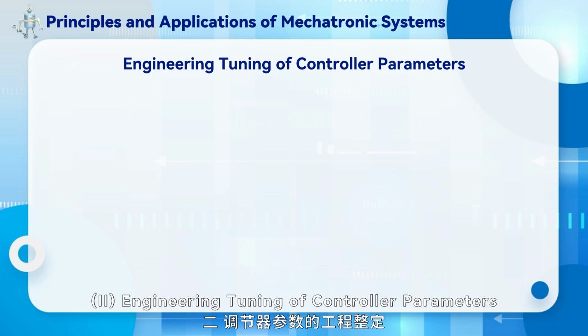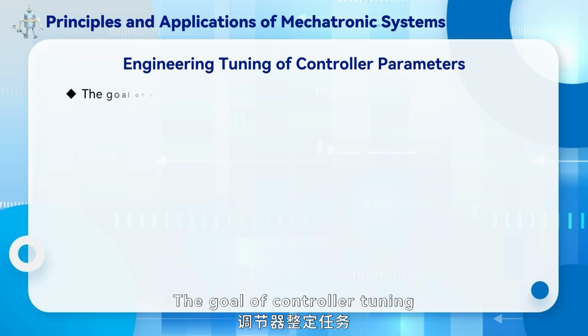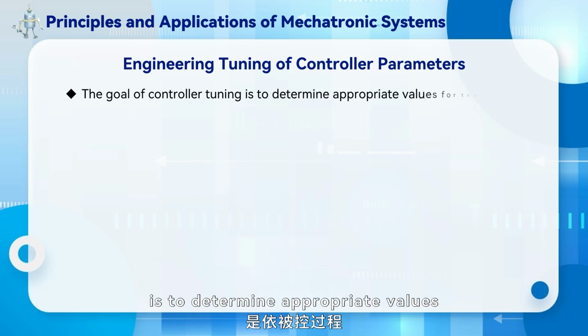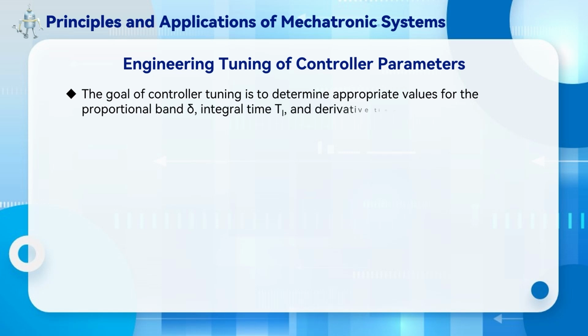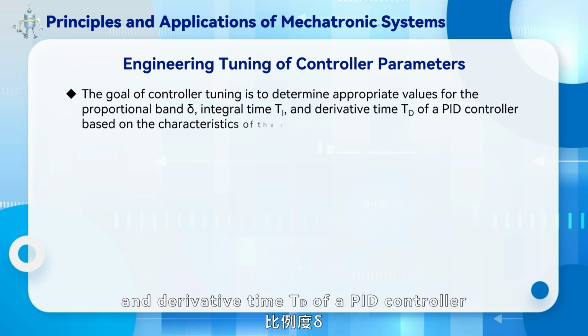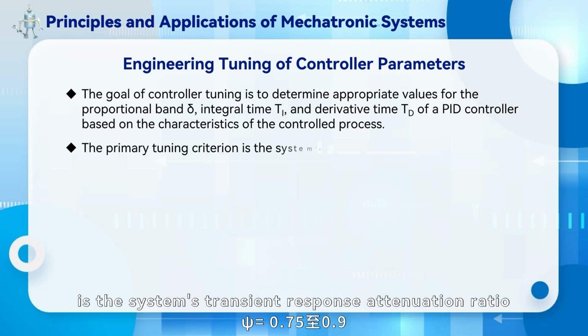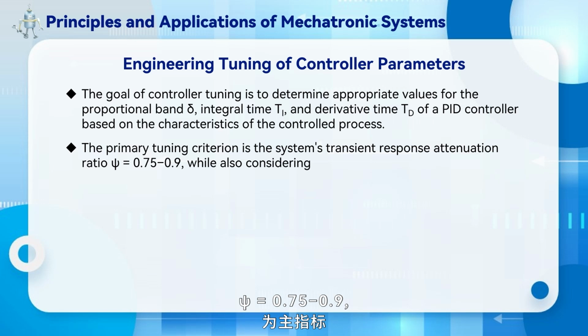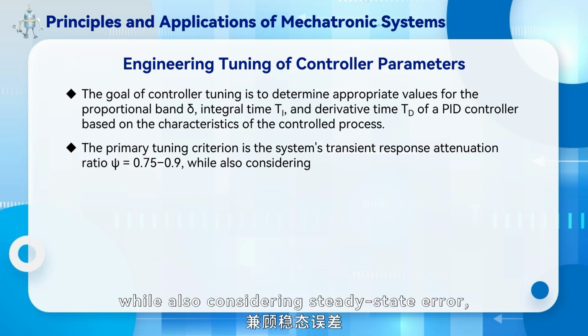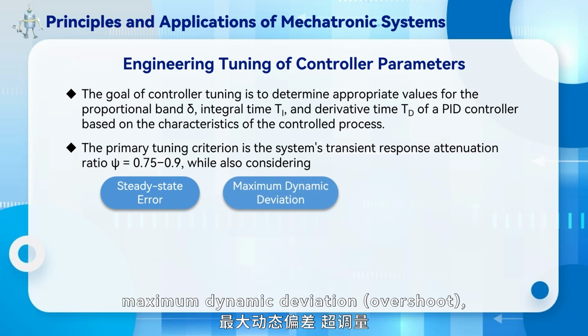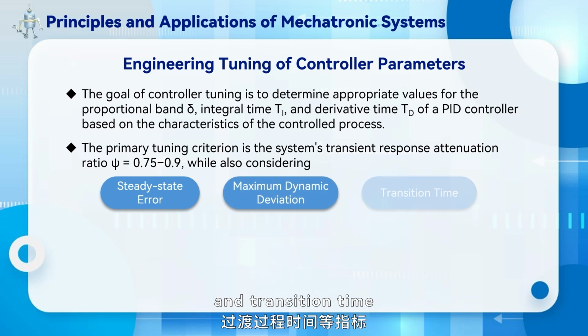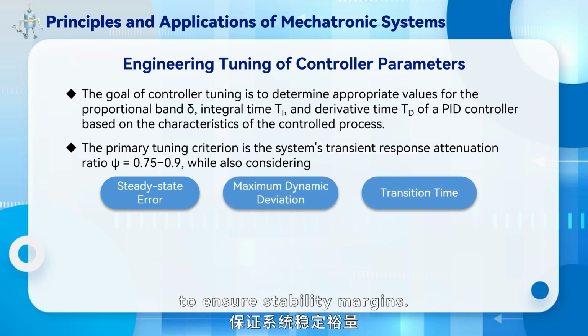2. Engineering tuning of controller parameters. The goal of controller tuning is to determine appropriate values for the proportional band delta, integral time Ti, and derivative time Td of a PID controller based on the characteristics of the control process. In simple process control systems, the primary tuning criterion is the system's transient response attenuation ratio psi equals 0.75 to 0.9, while also considering steady-state error, maximum dynamic deviation, overshoot, and transition time to ensure stability margins.